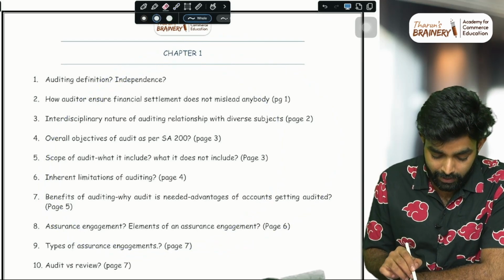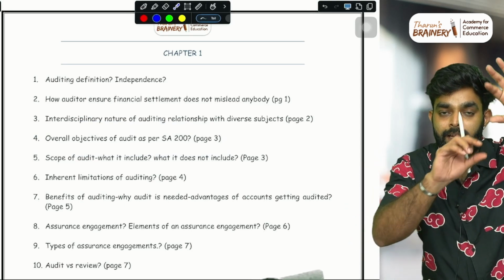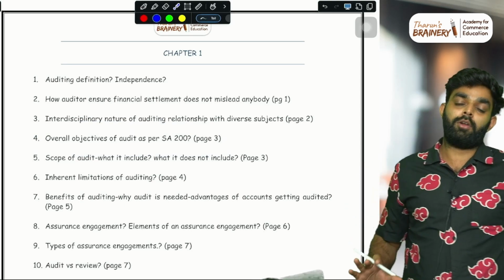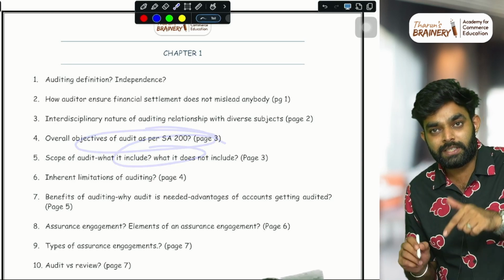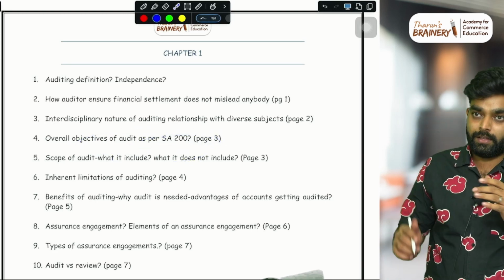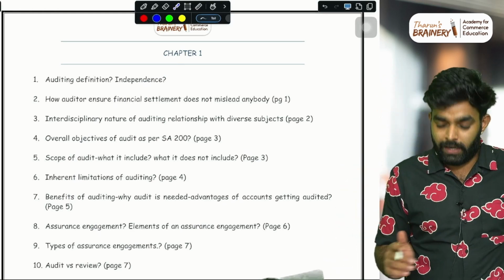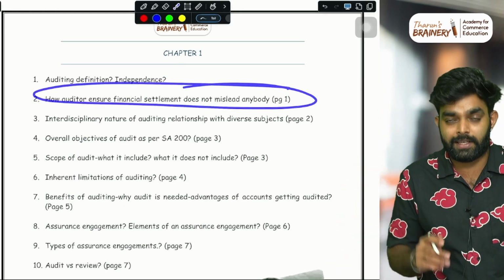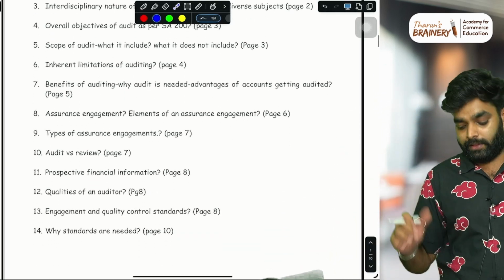If they want to ask about the objectives of auditing, they will give you a case, and then at the end or somewhere in the middle, they'll ask you about the objectives of auditing. The question is the same, the requirement is this. Use this for recalling. If you use this, it will be fixed in your brain. The question they may ask may differ. They may use the same requirement but in a different case study. So please don't come and say this is not how it is asked. Anything can happen, right?